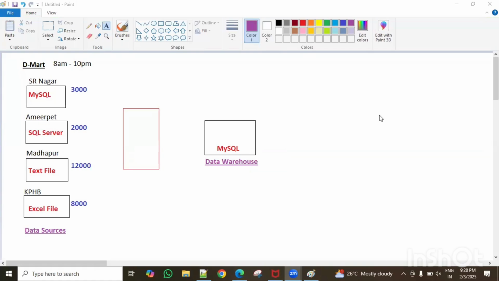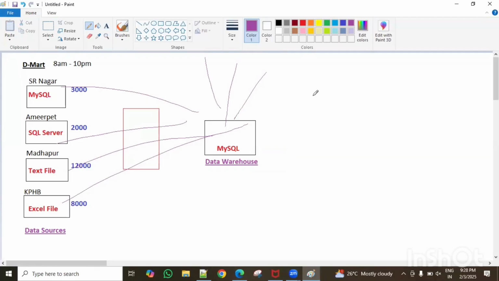Data warehouse means it is a centralized database, guys. Centralized means what here? It is the center of all the data sources, and it contains the data from all the stores. It has the data of all the stores, guys.